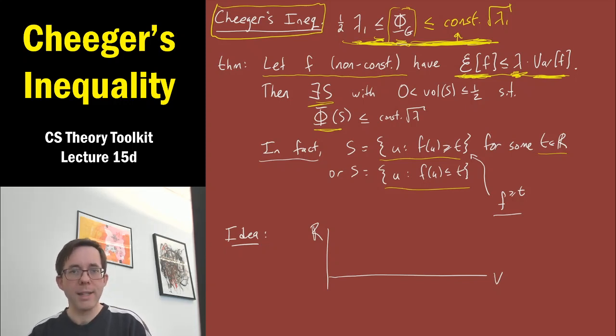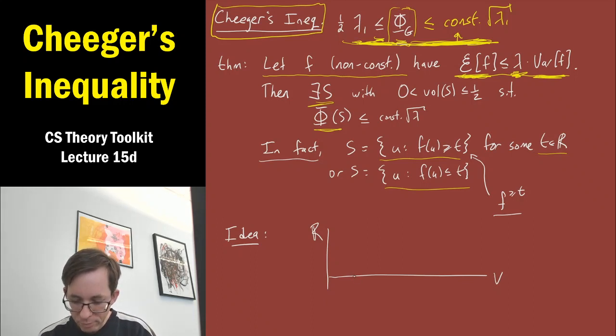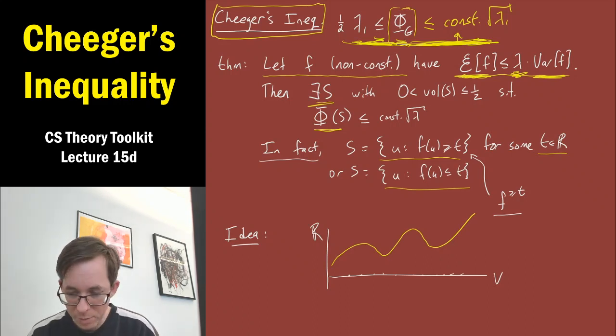It more or less makes sense if the graph G in question is a path graph, in which case the vertices just look like a long path, and that sort of looks like the real line. Sort of like this. And let's imagine that we plot f's values. Maybe they go like this. I guess in this picture, f's values are all non-negative. They don't have to be, but anyway, let's imagine f's values look like this.